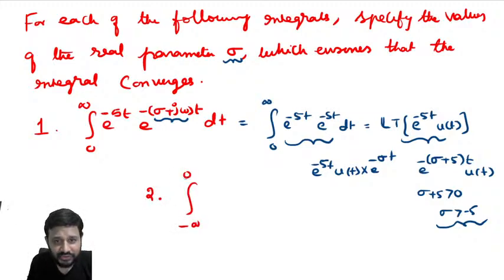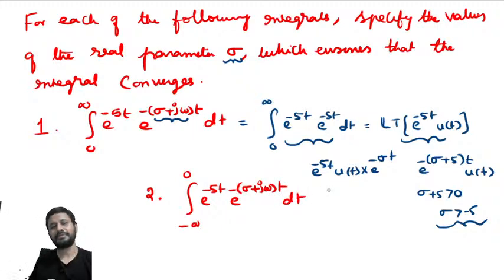Integral from minus infinity to 0 of e power minus 5t into e power minus st dt. What could be the value of sigma such that this integral converges? Very simple. I am waiting for your answers.